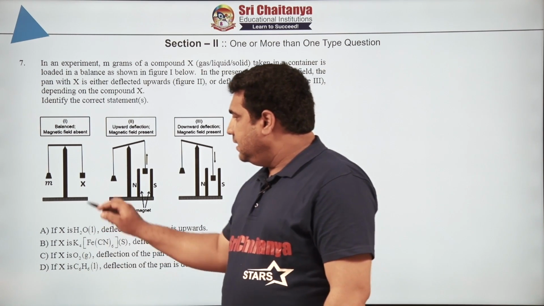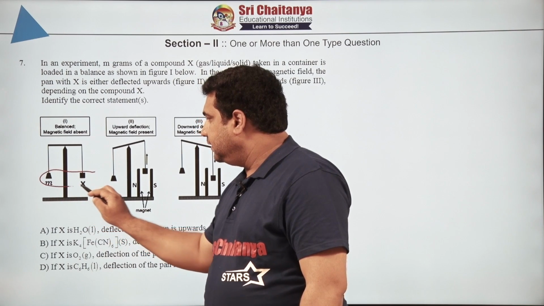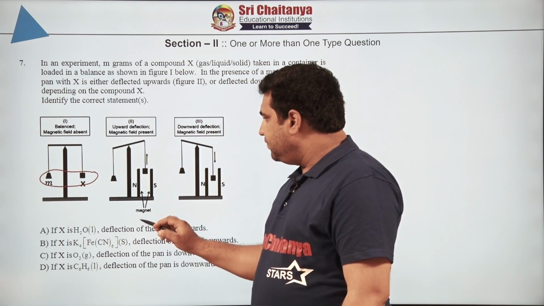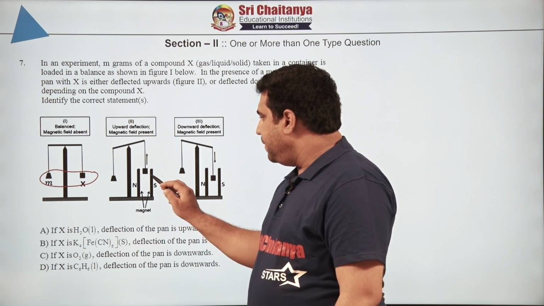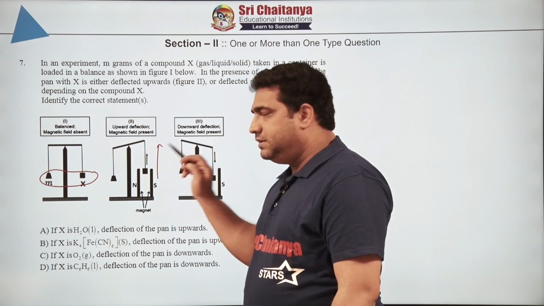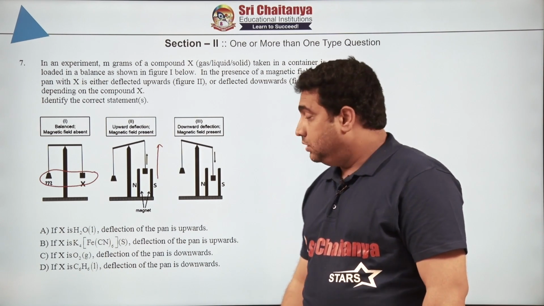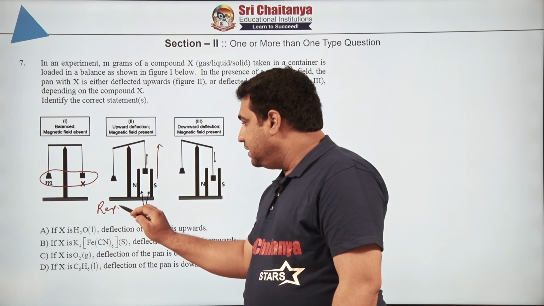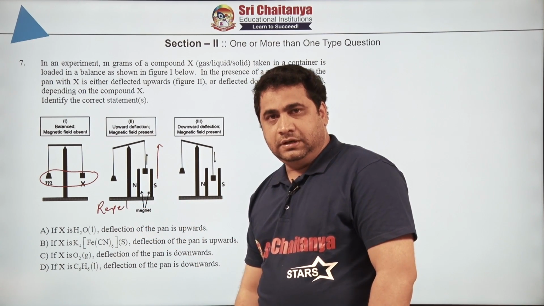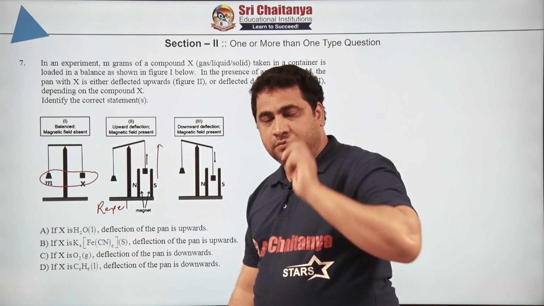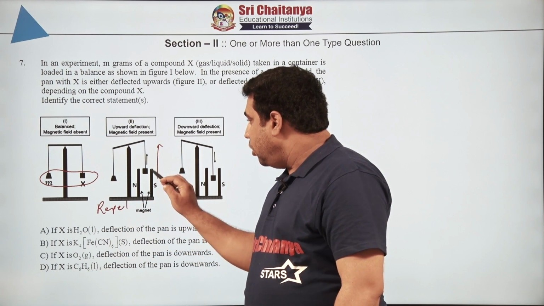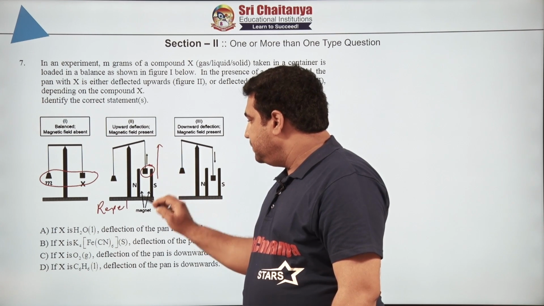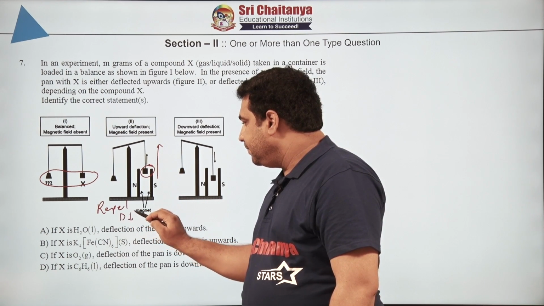Here you can see that there is no deflection, correct, because there is no magnetic field. As soon as you apply the magnetic field, everybody can see that this pan is going upwards. Obviously, he showed the arrow there also. That means what, is there attraction or repulsion? Here it is repelling. Since it is repelling, what is the meaning of it? Then this compound X must be what in nature? It must be diamagnetic in nature.